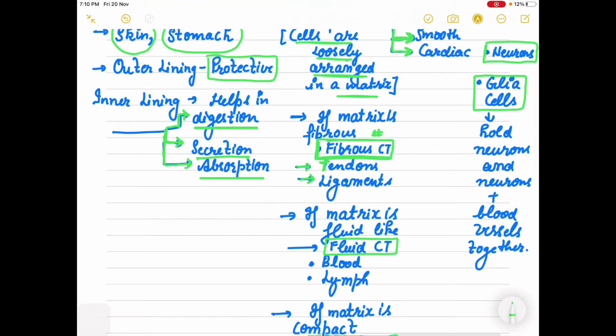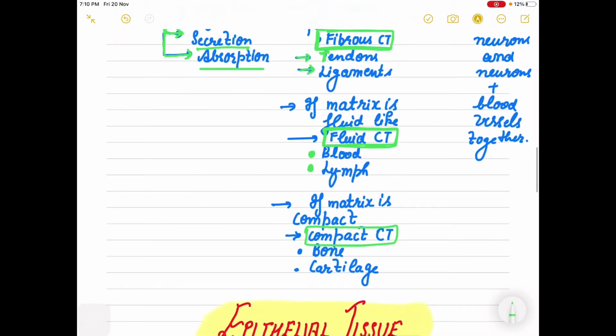If the matrix is fluid like, then that connective tissue is known as fluid connective tissue. The types we have to discuss here are blood and lymph. If the matrix is compact, totally tight, that is known as compact connective tissue, and we will discuss bone and cartilage here.